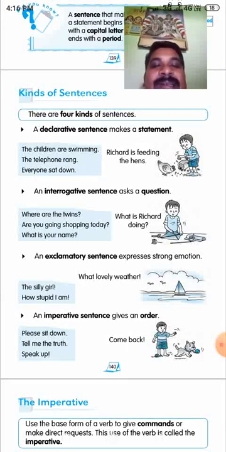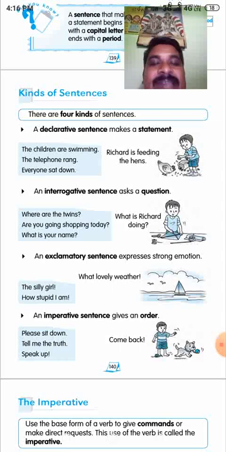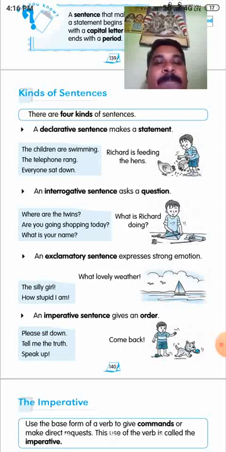If a sentence is in direct speech, you have to apply these four kinds of sentence meanings. If we take the declarative sentence, it has a subject and verb. You have to see whether the direct speech sentence starts with a subject or a verb. A sentence that starts with a subject is a statement sentence, or if it starts with a verb, it is an imperative sentence.